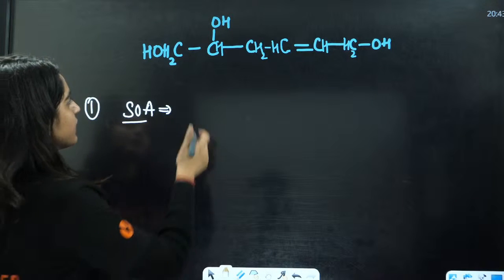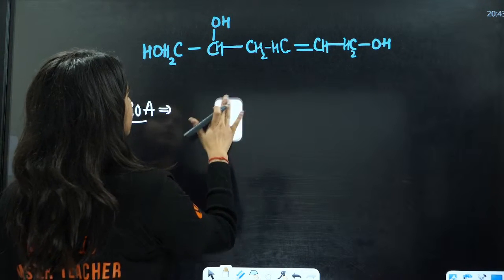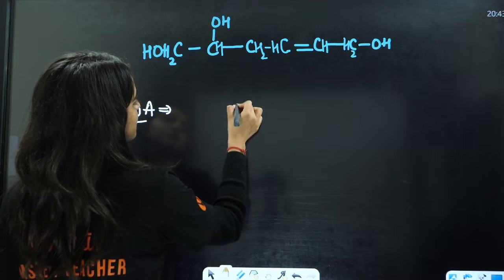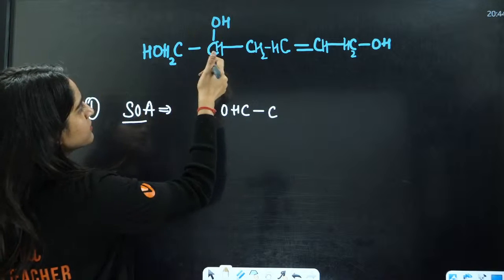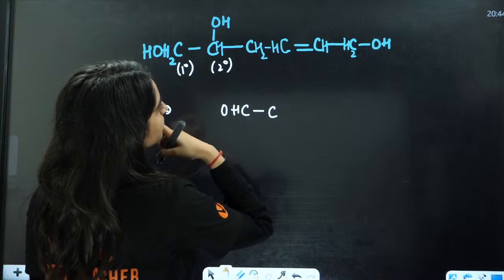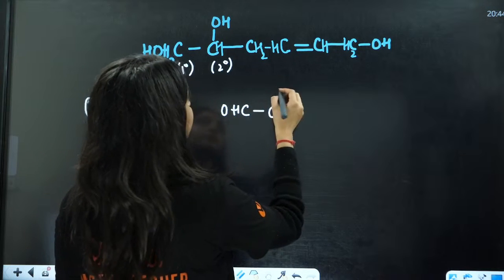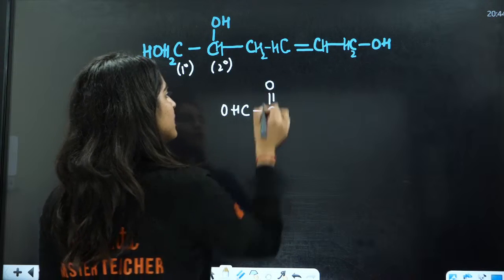The answer will be: the 1 degree will get converted into CH3, this 1 degree will be converted into CHO. Okay, this is CHO, and this is 2 degree. This is 1 degree, this is 2 degree. We're going to convert this 2 degree into double bond O, right?